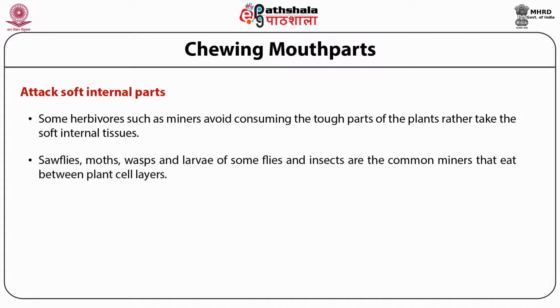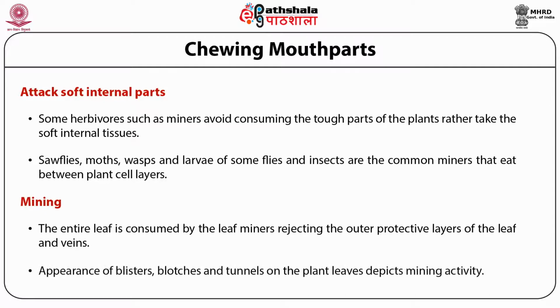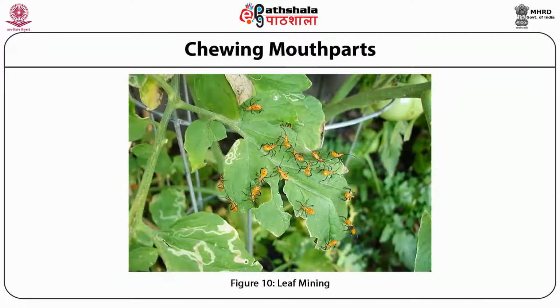So flies, moths, wasps, and larvae of some flies and insects are the common miners that eat between plant cell layers. Mining: the entire leaf is consumed by the leaf miners, rejecting the outer protective layers of the leaf and veins. Appearance of blisters, blotches, and tunnels on the plant leaves depicts mining activity. This figure represents leaf mining.